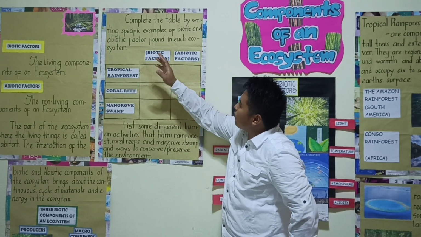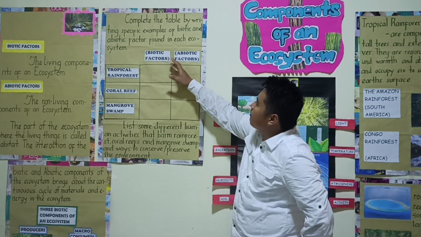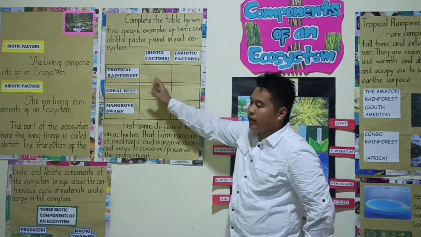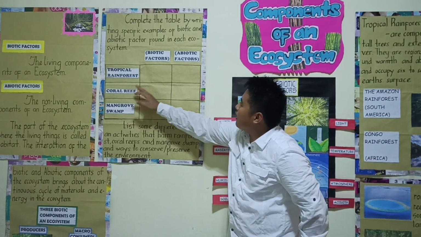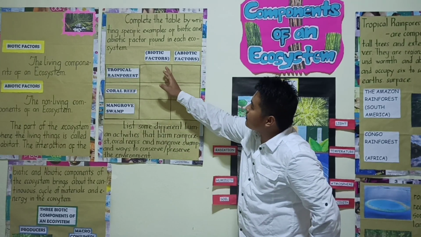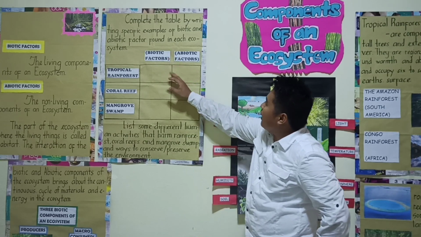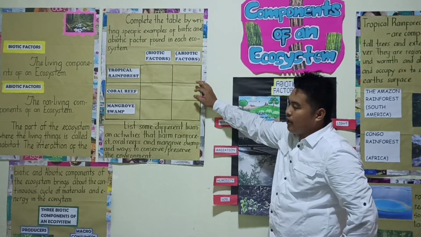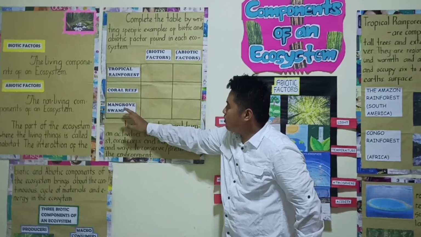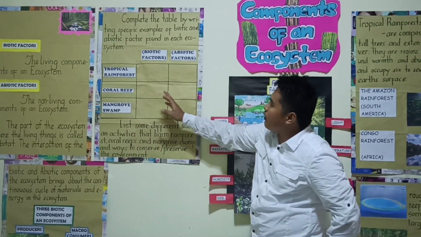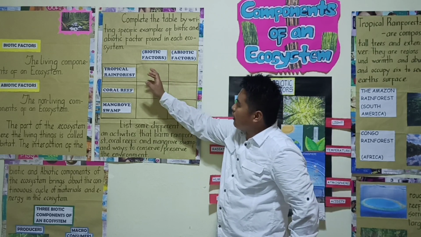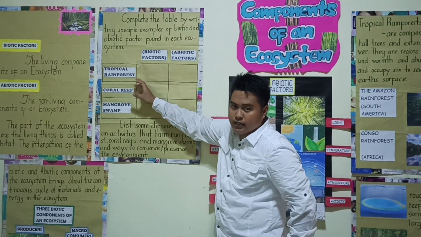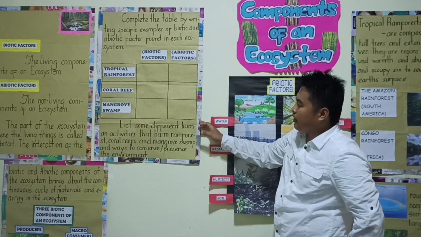Write the biotic factors and the abiotic factors of the tropical rainforest. Next, the coral reefs. Write the examples of biotic factors and abiotic factors. Last, the mangrove swamps. List down the biotic factors and the abiotic factors of each of these ecosystems.